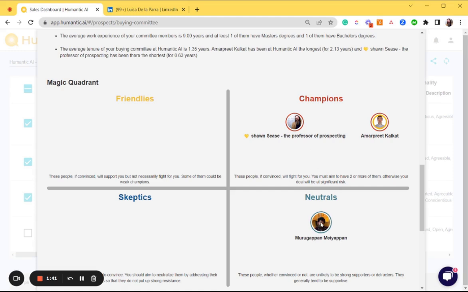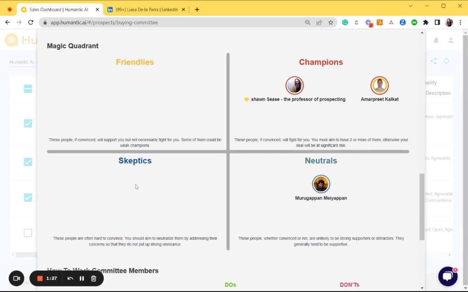Neutrals, they can go either way. Friendlies, these folks will often tell you exactly what you want to hear, move on to the next team that they're talking to and share the same exact insights. You got to be careful here. Skeptics, these are your calculative type. These folks are going to want to know what are the things to watch out for. Show me more detail. What's the ROI?